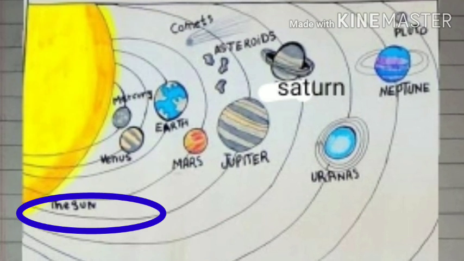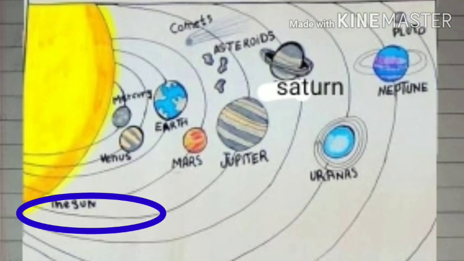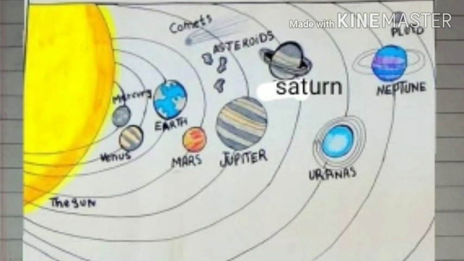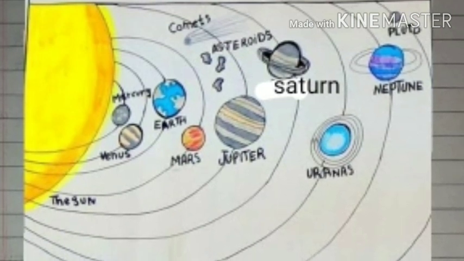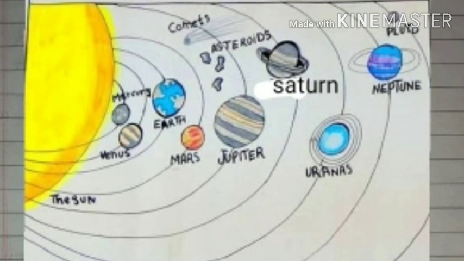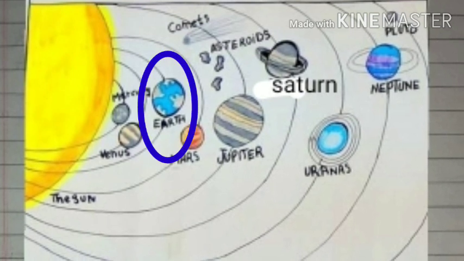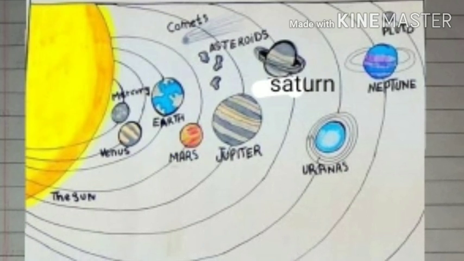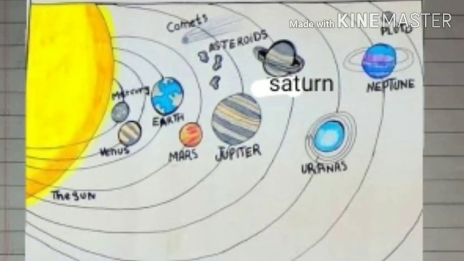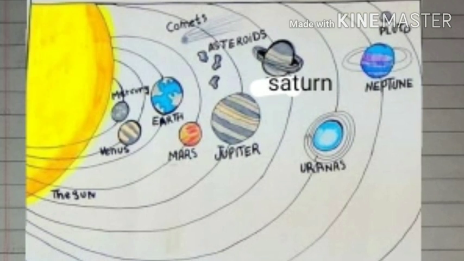Sun is the center of the solar system. So you can see that Mercury is the first planet, second one Venus, and Earth is third planet. So that's why we are saying that Earth is the third planet from the sun.